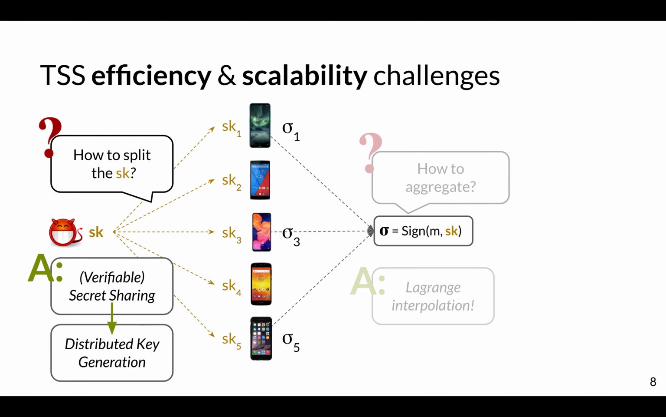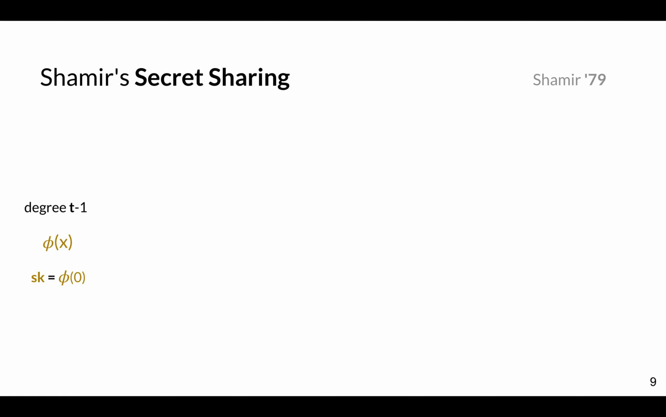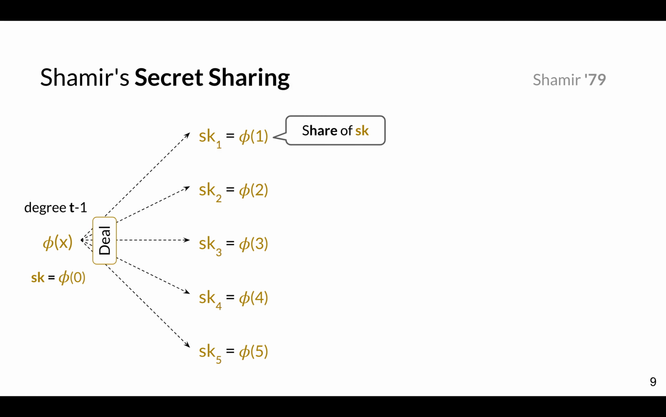And we'll begin with a non-verifiable secret sharing protocol by Shamir. This is a classic technique where you take your secret SK and you pick a random degree T-1 polynomial, phi, such that phi of 0 is equal to SK. And then you send each of the n players, in this case n is equal to 5, a share of their secret key by giving them phi of I. Each player I gets phi of I, and that's their share of the secret key.